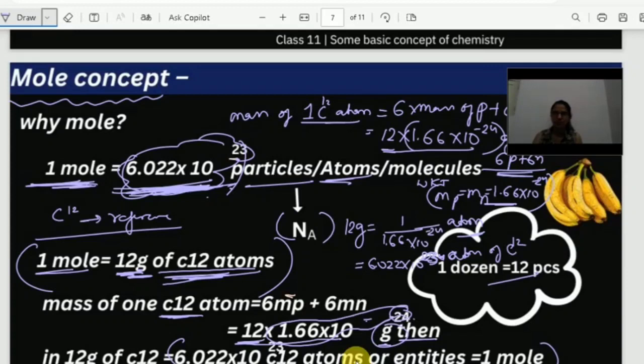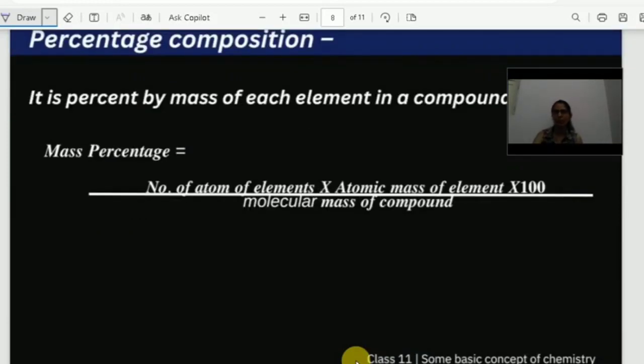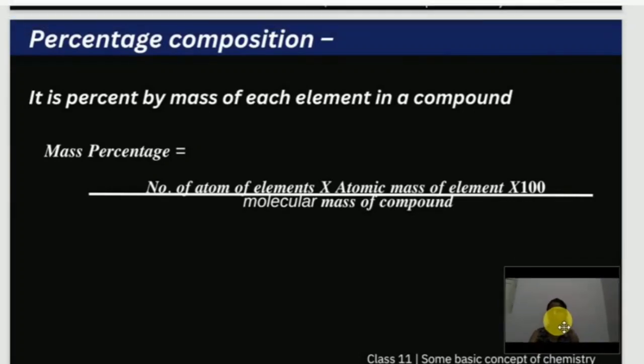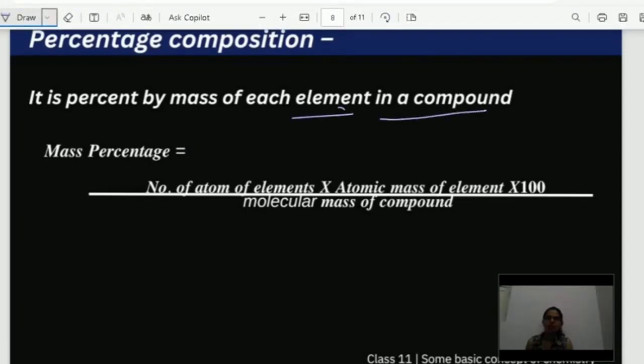Fine. Now we'll move on to our next concept, that is percentage composition, which is very simple. If you are good in maths, this is very simple. What is percentage composition? It is a percentage by mass of each element in a compound. So you just see the formula here. Later on we are going to solve the problems, and in that, this concept is going to be clear.